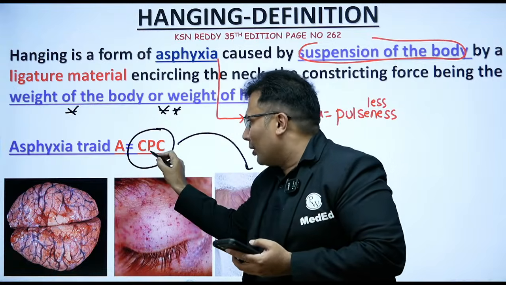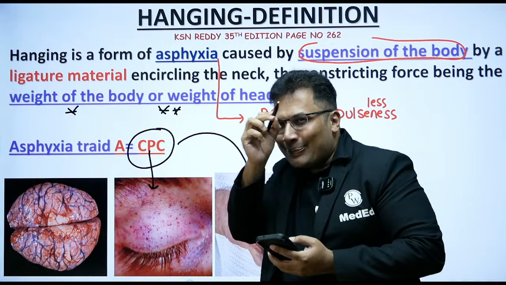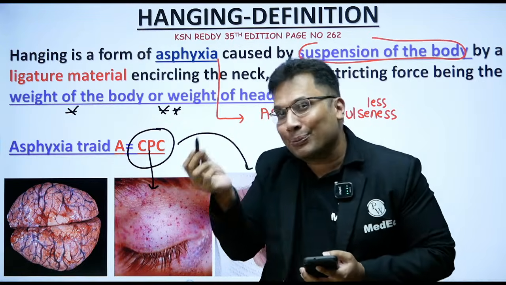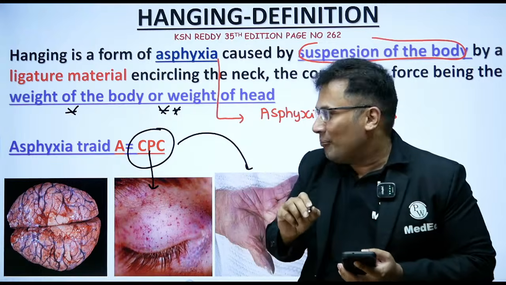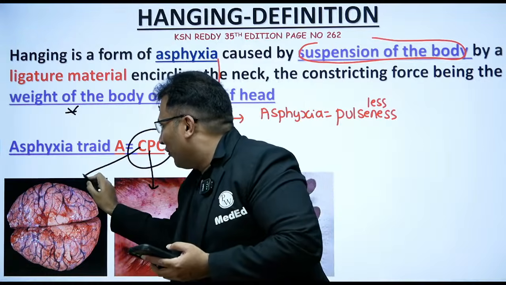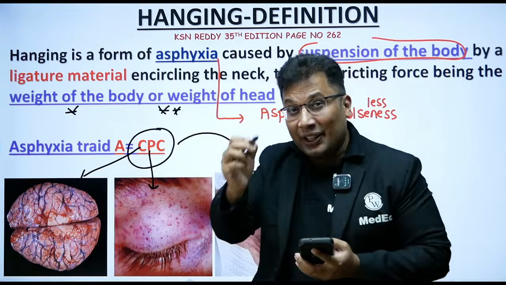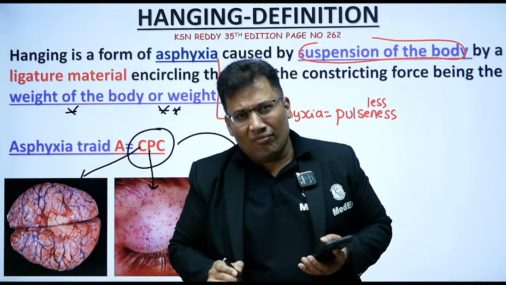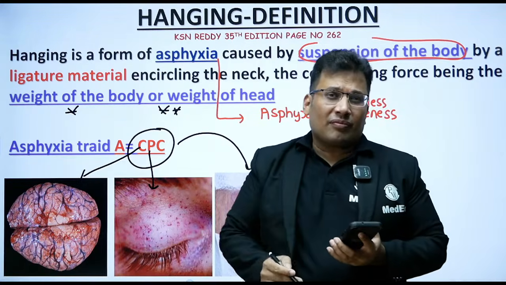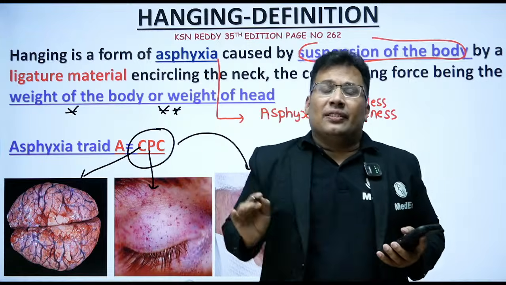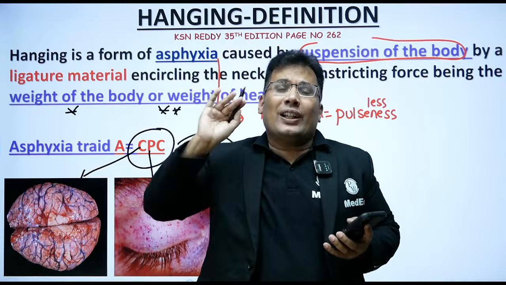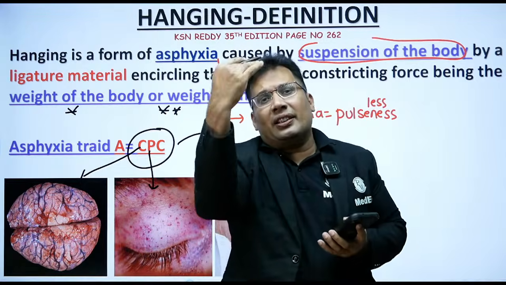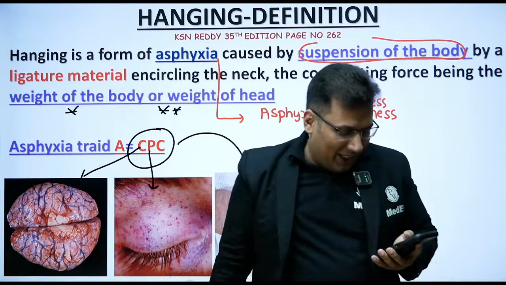P for petechial hemorrhages, small hemorrhages, known as Tardieu spots. They are non-specific. Then C for congestion. Congestion of organs is a feature of any case of asphyxia. Take mugging, hanging, strangulation, drowning. One common feature is congestion, everywhere congestion.